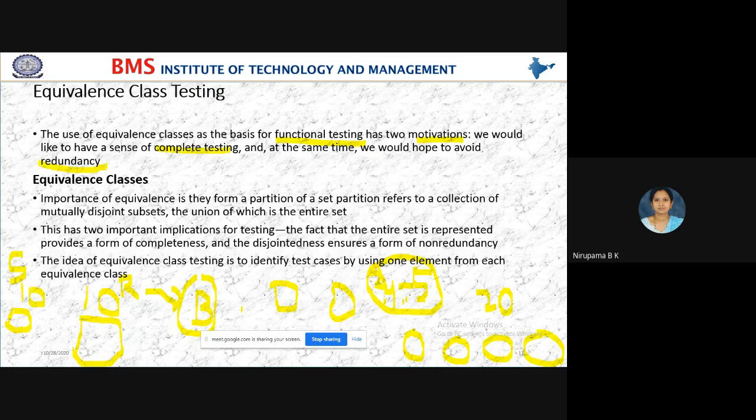It avoids redundancy. And when you come to equivalence classes, the importance of equivalence classes is that they form a partition of a set. Partition refers to a collection of mutually disjoint subsets. See, partition means what? Assume that I have a big hall.